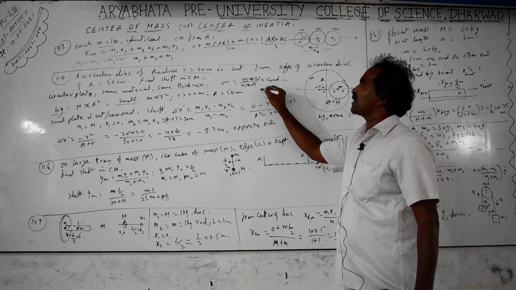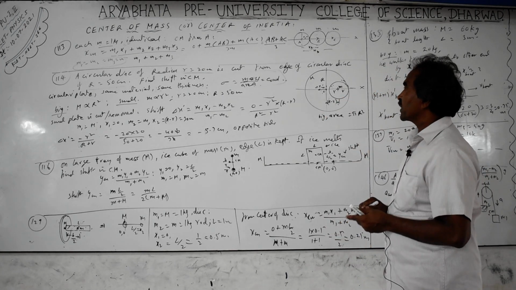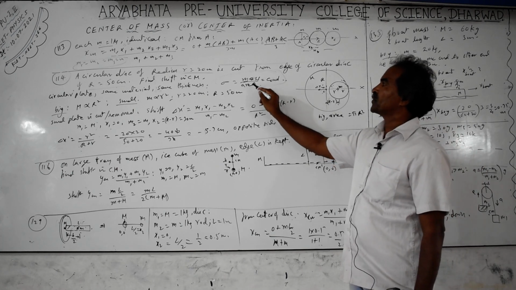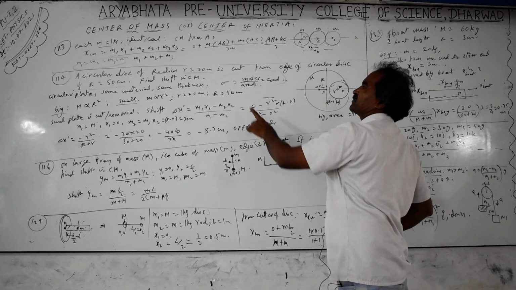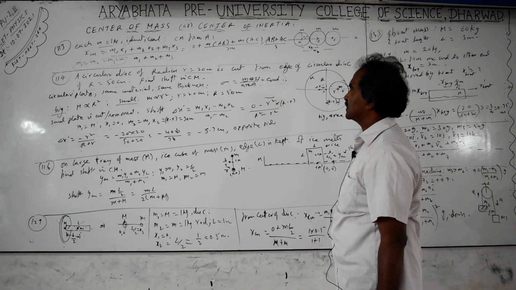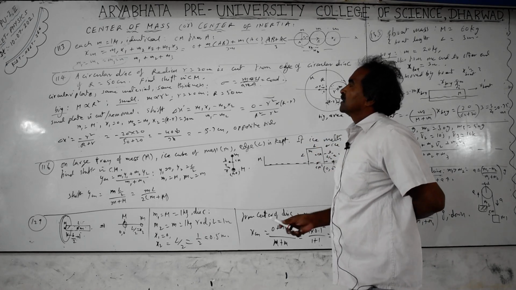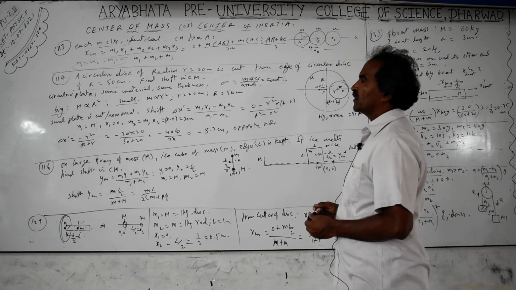Here areal density is mass by area. For circular plates, area is equal to pi r square. For a square plate, area is equal to length into breadth. Depending on the shape of the materials, you need to modify this expression. Same metal means sigma is the same. Same, uniform thickness, sigma is also the same. For non-uniform thickness we go for integration, that will not be asked, even up to NEET they do not ask. Sigma, mass by area, is a constant here because uniform thickness is taken.